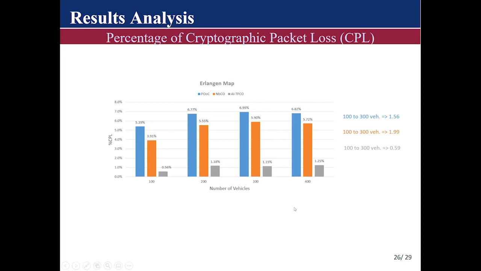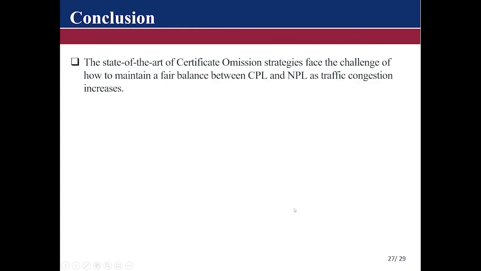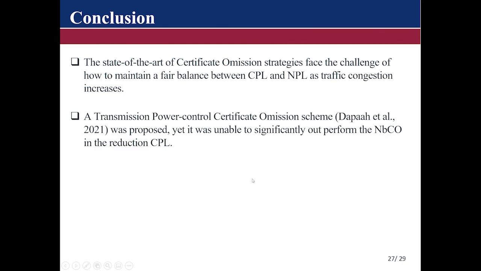So to conclude, the state-of-the-art certificate omission strategy is known to face the challenge of how to maintain a fair balance between cryptographic packet loss and network packet loss as traffic congestion increases. Recently, a transmission power control certificate omission strategy was proposed, yet it was unable to significantly outperform the neighbor-based strategy in reducing the number of cryptographic packet loss.